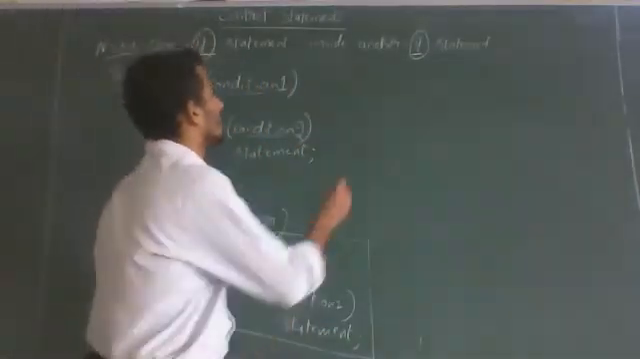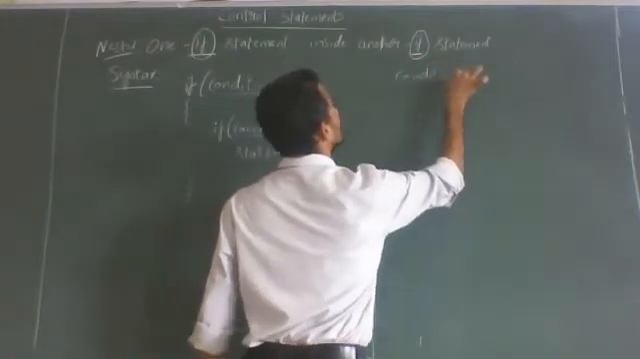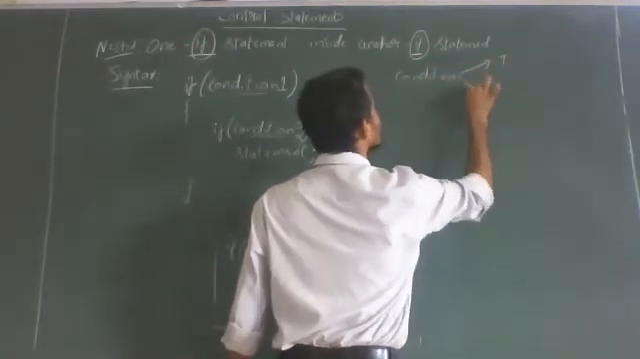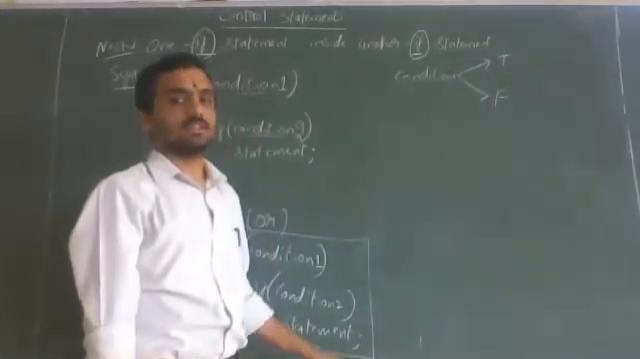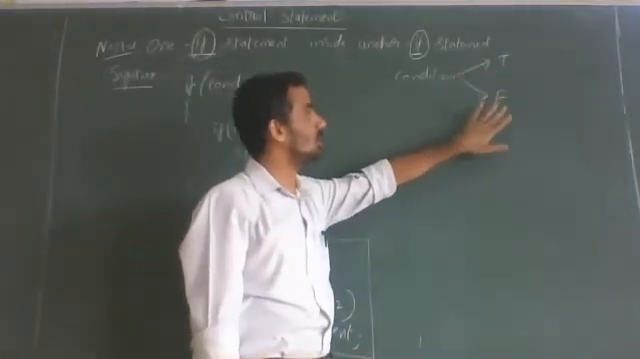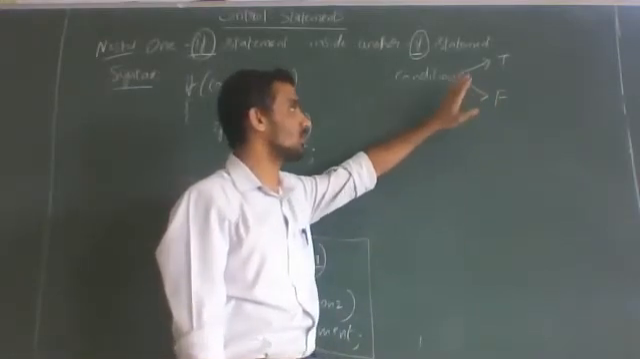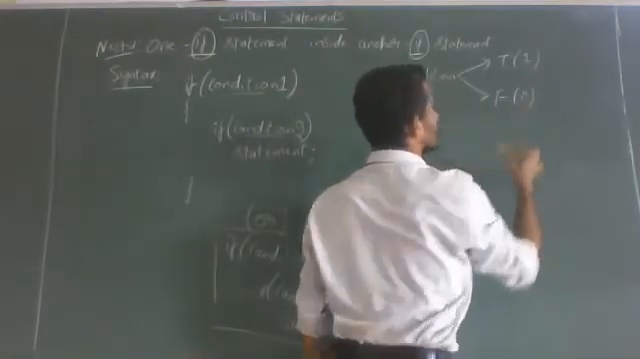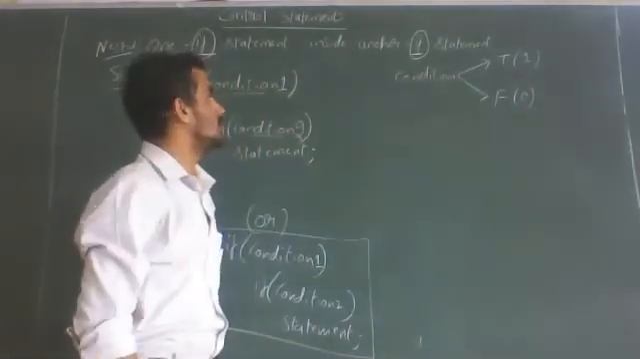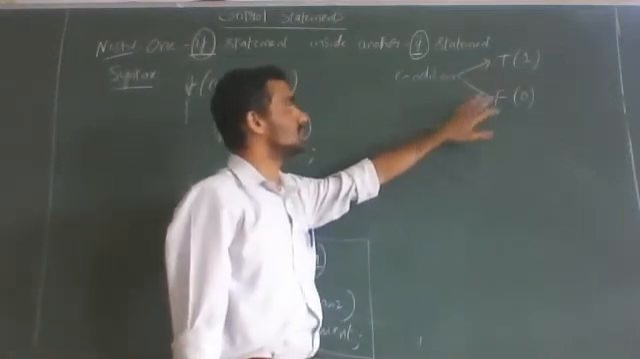Whenever we come across a condition, we should get the result as either true or false. Only two cases, nothing else. We will not get a definite value like 10, 15, 20, either true or false. For true we can say 1, for false we can say 0. That is the numerical equivalent. So what happens when the condition is true and what happens when the condition is false, that we should know.